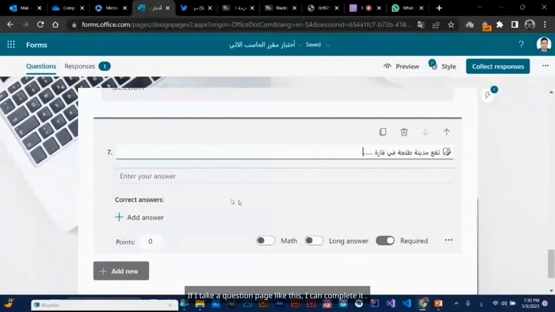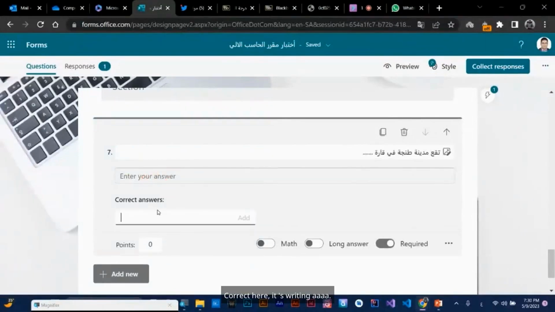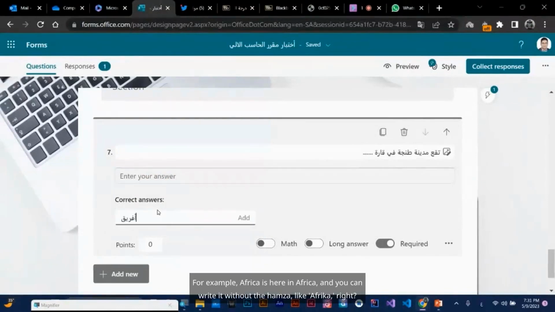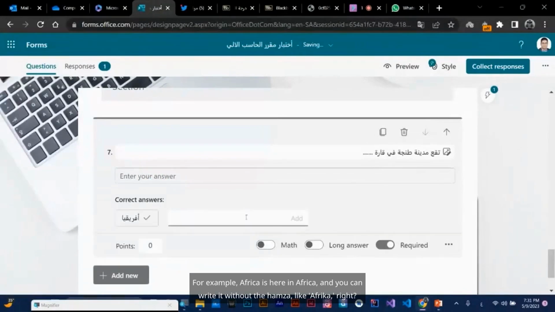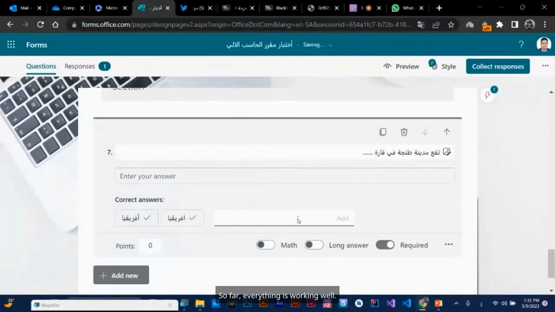So far, everything is working well. If I take a question page like this, I can complete it. Correct, in here, it's writing. For example, Africa is here, and you can write it without the Hamza, right? Someone might write it casually in Arabic, and that's not a problem. So far, everything is working well.